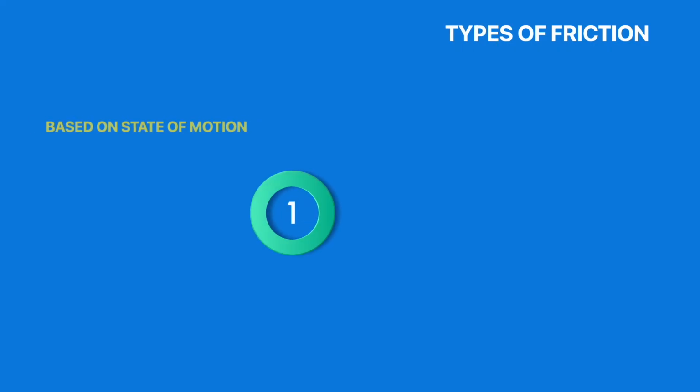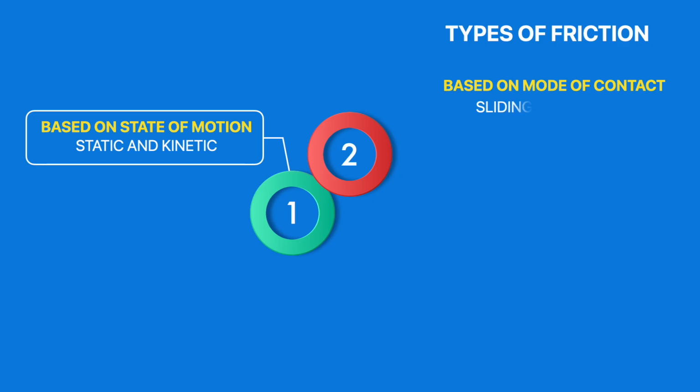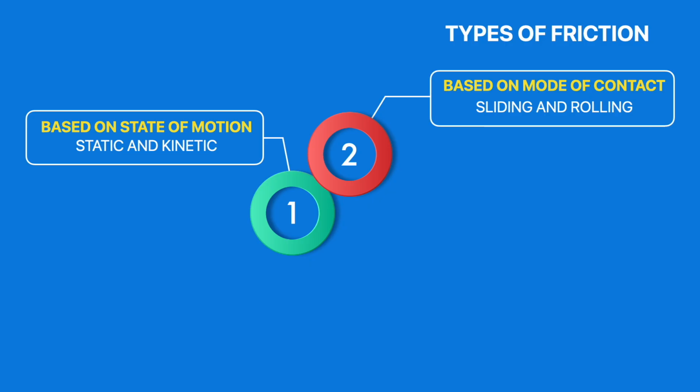Friction comes in many types. Based on the state of motion, we have static friction, which prevents movement, and kinetic friction, which acts when objects are already moving. Based on the mode of contact, there's sliding friction, which occurs when surfaces rub against each other, and rolling friction, which involves wheels or spheres.